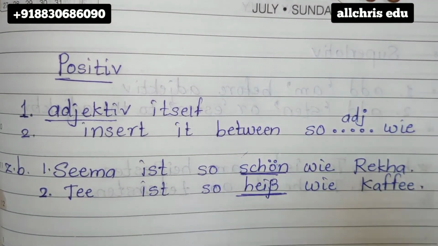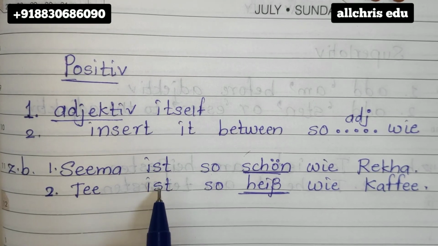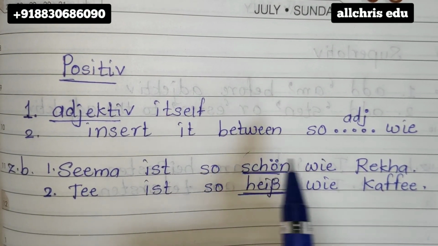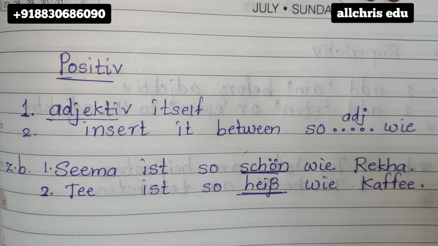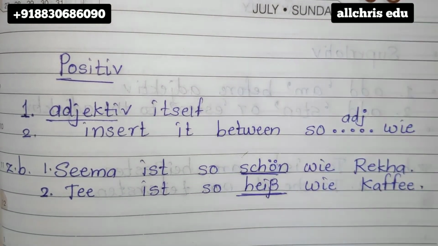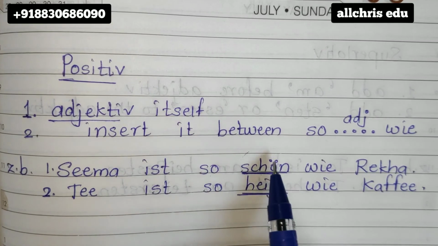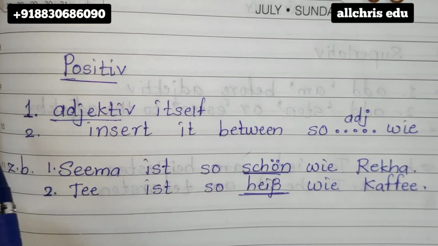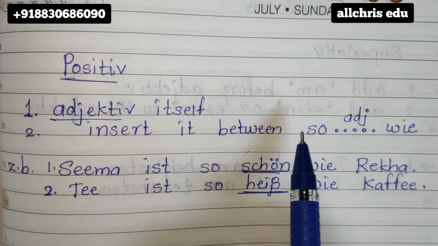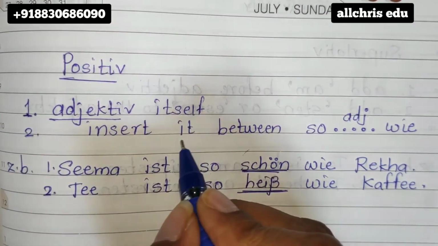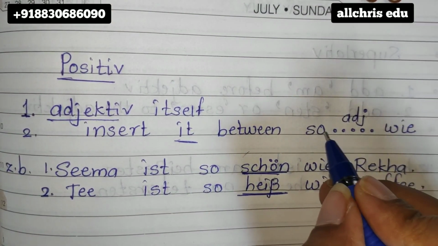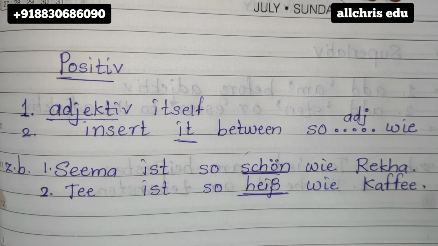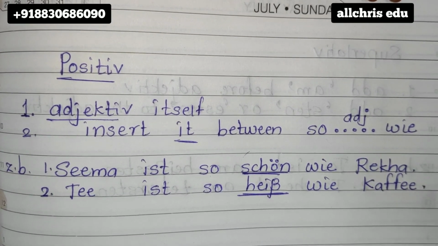Keep it simple. Between so and wie we use a positive, that is the original adjective, and that's it. You're not comparing anybody here. You're just giving a statement which is positive. As I told you, adjective itself means we are using the original adjective. Second is to insert it between so and wie. Insert it means this adjective goes between so and wie. Make some sentences and do send them to me, students.